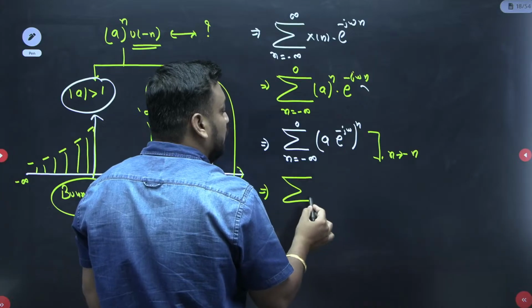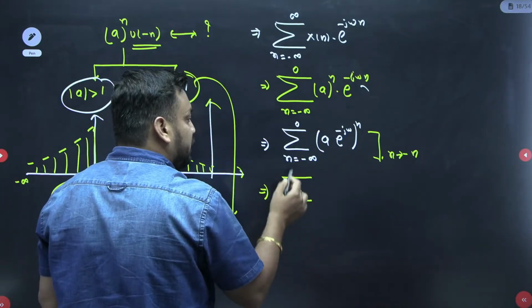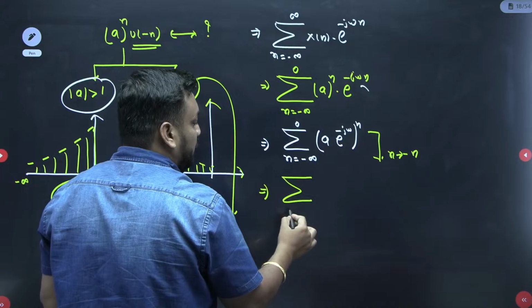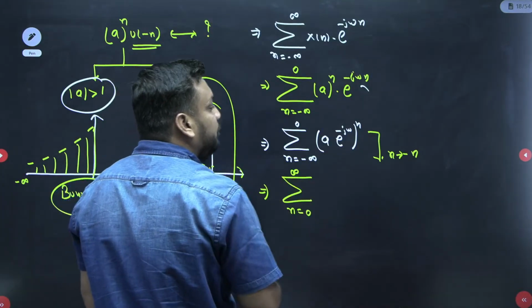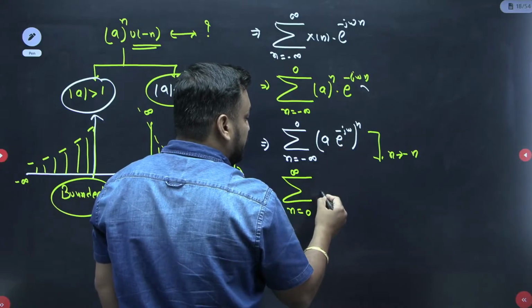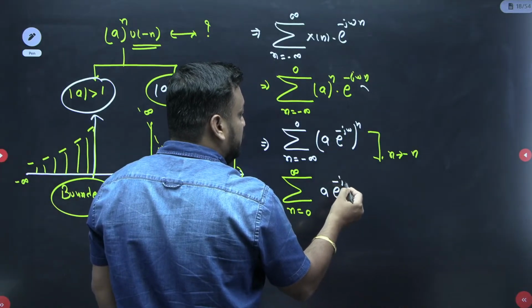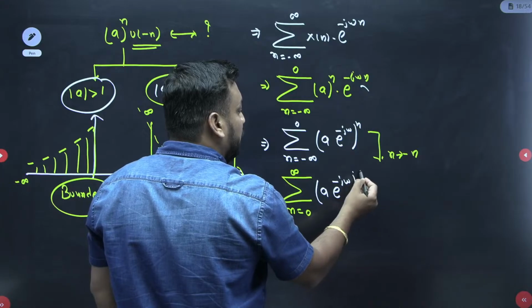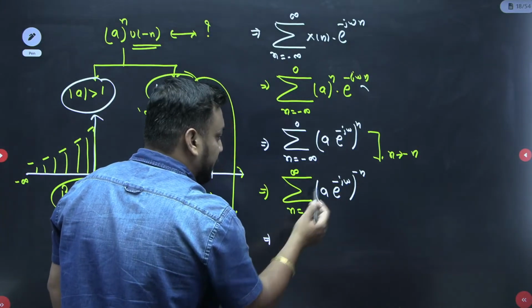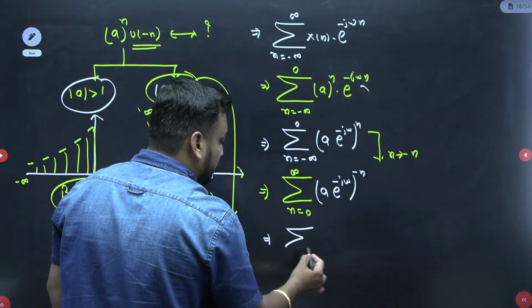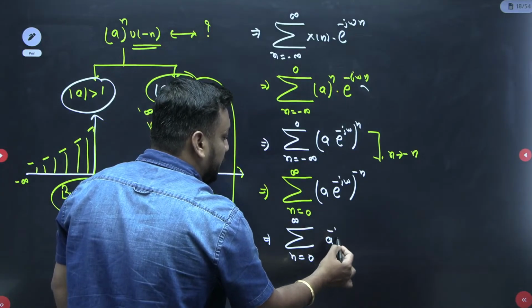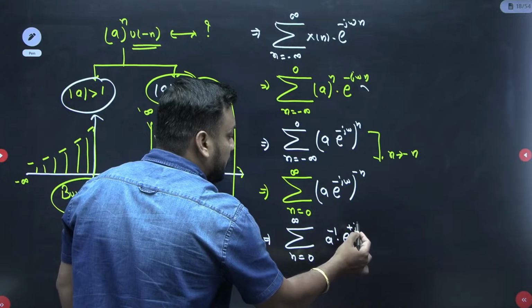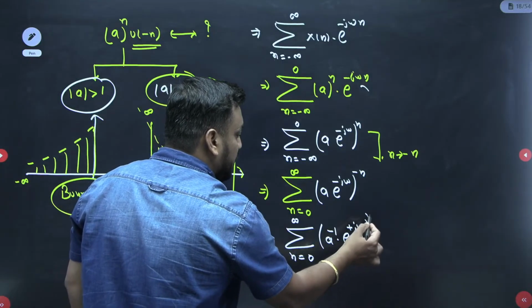The limit signs also change, shifting from upper to lower and lower to upper. So the new limit is 0 to infinity, and here n is minus n, so a e to the power minus j omega to the power minus n. Ultimately, taking the minus n inside the bracket, it is actually n equal to 0 to infinity of a to the power minus 1, e to the power plus j omega, all to the power n.